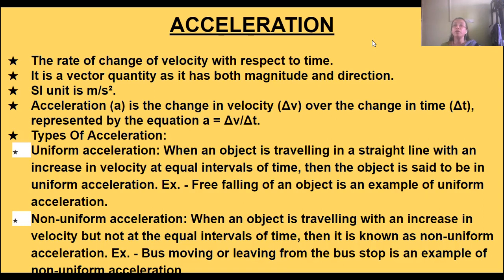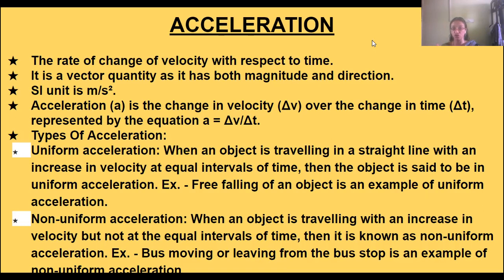So today's topic we'll start with is acceleration. What is acceleration? It is the rate of change of velocity with respect to time. That is, in unit time, say 1 hour, how much the velocity is changing from initial to final velocity.